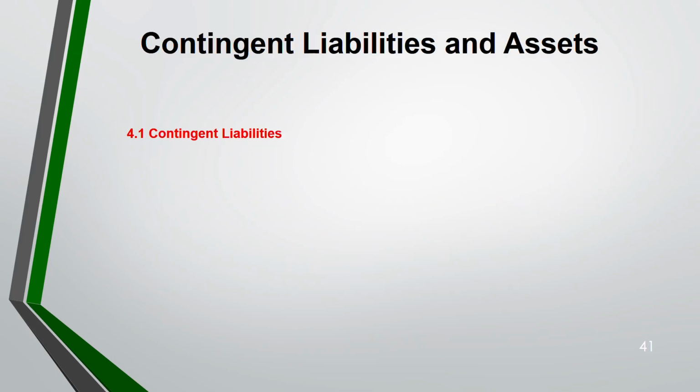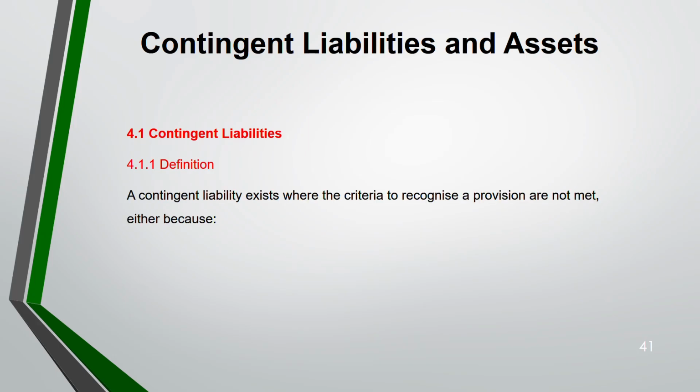Coming to contingent liability. So that's it with provision, general provision. Now we are moving on to the contingent liability, the second part of IAS 37. Let's define contingent liability first. A contingent liability exists when the criteria to recognize a provision are not met. Why? Because a possible rather than a present obligation exists. That means there is no present obligation, but a possible obligation is there. Obligation is there, possibility is there, but it is not present. If it's a present obligation, it would be provision.